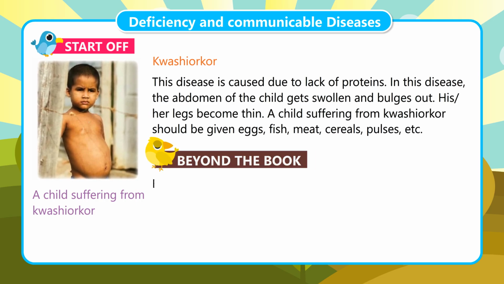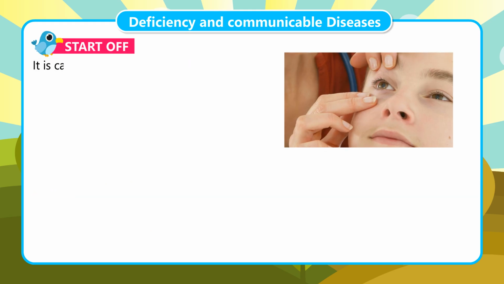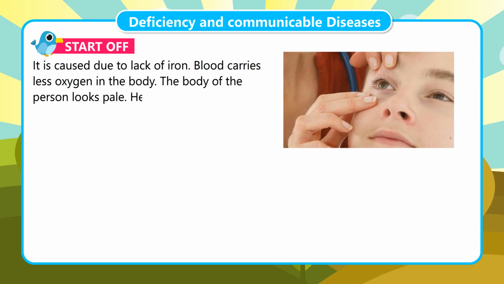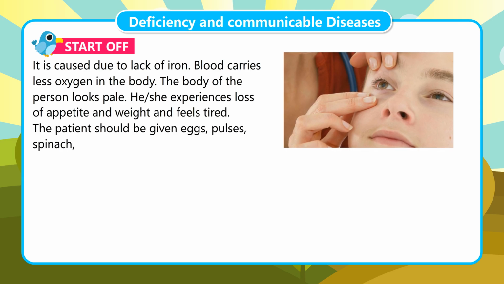Beyond the book. Beriberi is a nutritional disorder that occurs when a person has a lack of vitamin B1. Anemia. It is caused due to lack of iron. Blood carries less oxygen in the body. The body of the person looks pale. He/she experiences loss of appetite and weight and feels tired. The patient should be given eggs, pulses, spinach, cereals, etc.